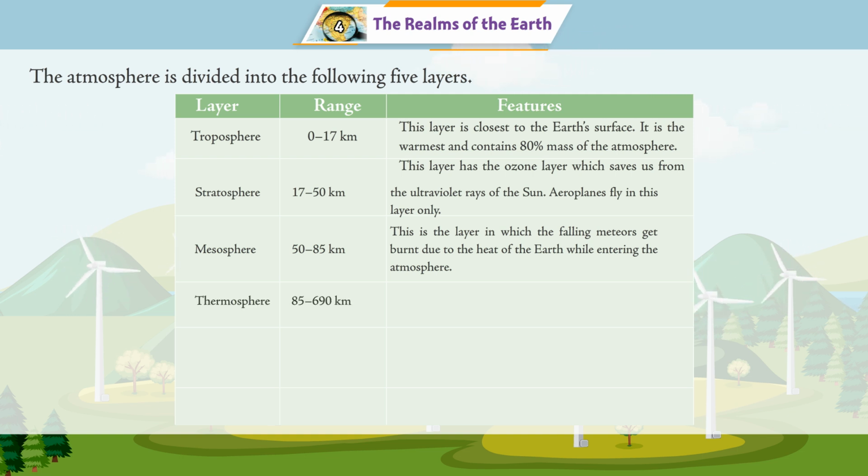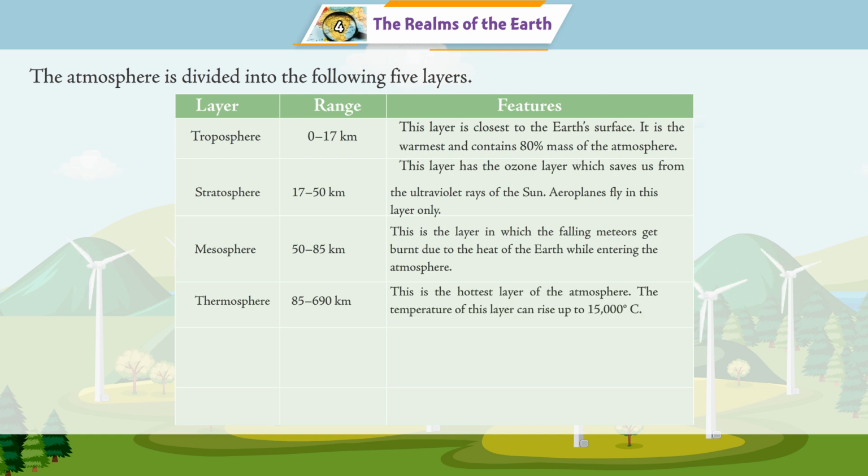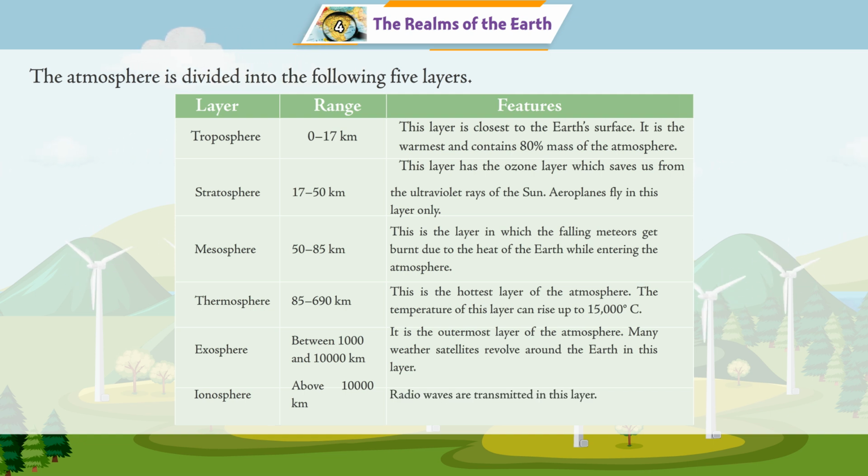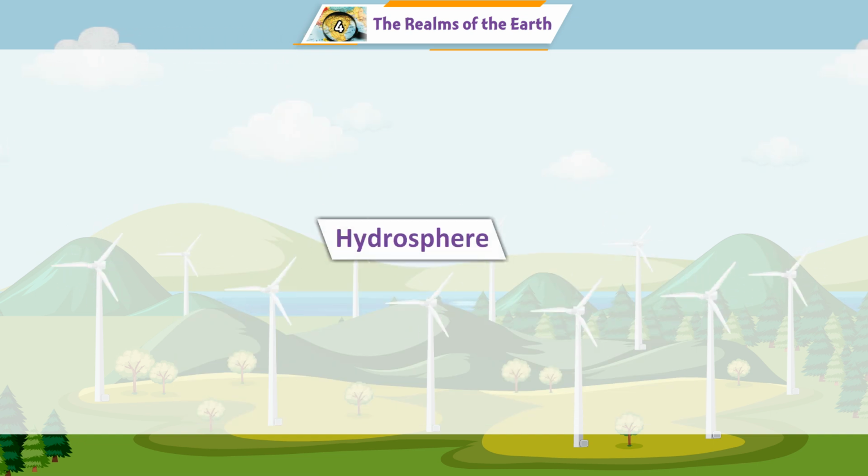Thermosphere, 690 kilometers. This is the hottest layer of the atmosphere. The temperature of this layer can rise up to 15,000 degrees C. Exosphere, between 1,000 and 10,000 kilometers. It is the outermost layer of the atmosphere. Many weather satellites revolve around the Earth in this layer. Ionosphere, above 10,000 kilometers. Radio waves are transmitted in this layer.